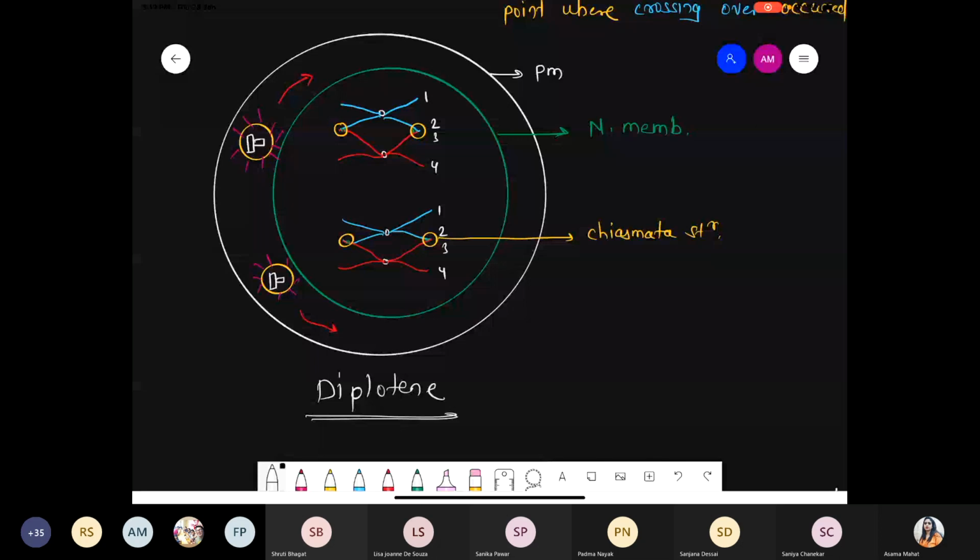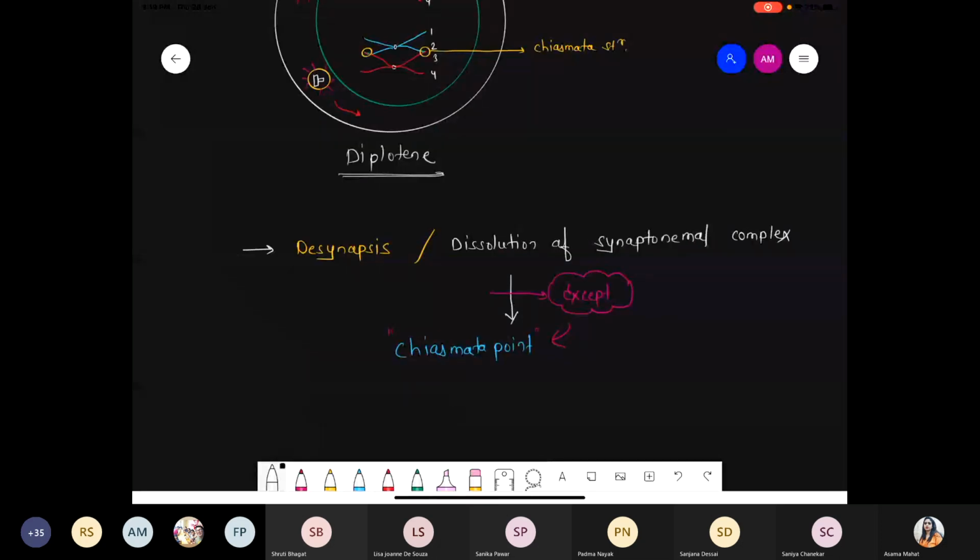They are synthesized during the zygotene phase and they start dissolution, they start degradation during the diplotene phase. But 100% of the synaptonemal complex does not degrade because there will be a point, called the chiasmata point, where crossing over occurs and the synaptonemal complex is present. That's why we use the word desynapsis. Where did synapsis happen?